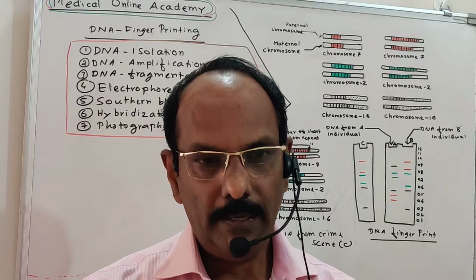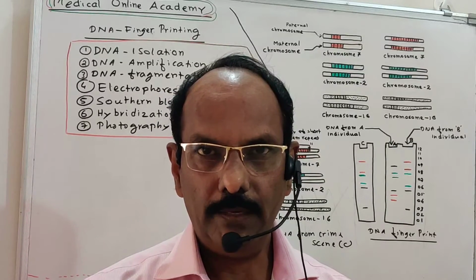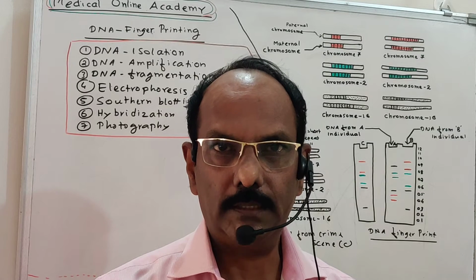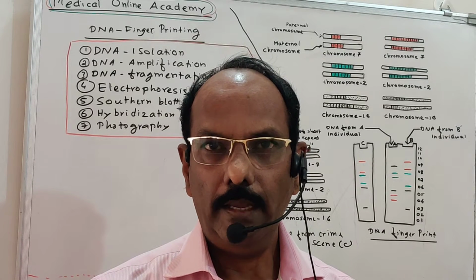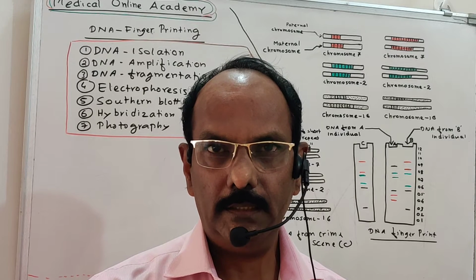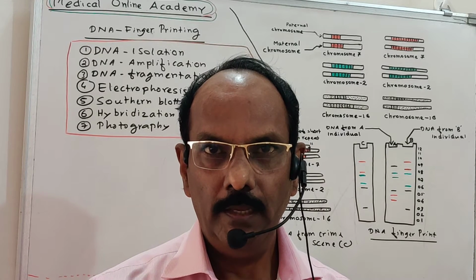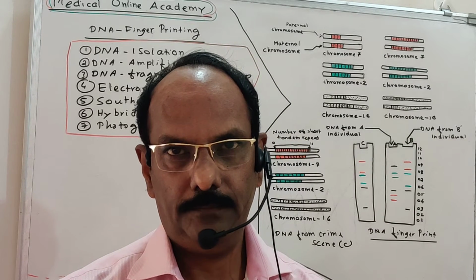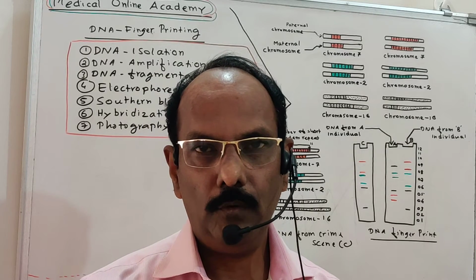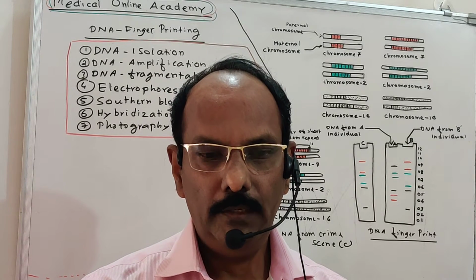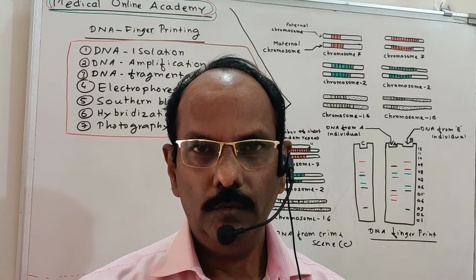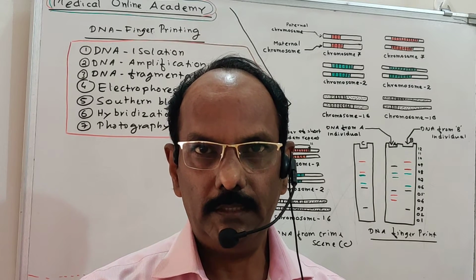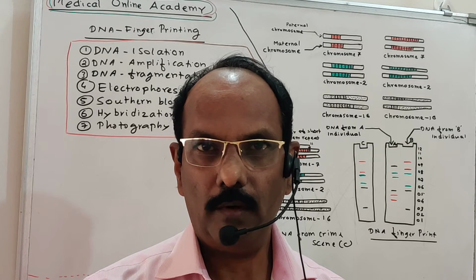When we compare sequences, DNA fingerprinting is related to this sequence. When we compare the sequence of two persons, whether between a Negro and a European, an Asian and a European, or an Asian and a Negro, you can see that 99.9% of the DNA sequence is identical. How much? 99.9% of the DNA sequence in two persons is identical. So I am different from you, or two individuals are different from each other, only by about 0.1%.